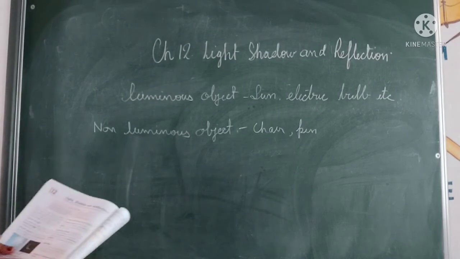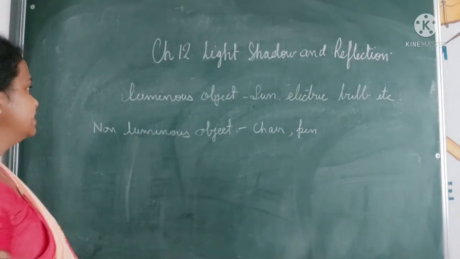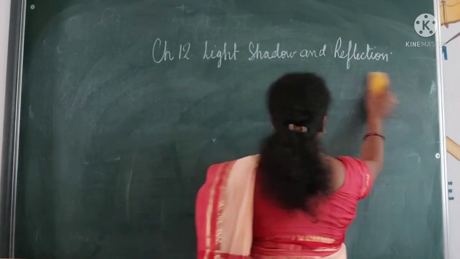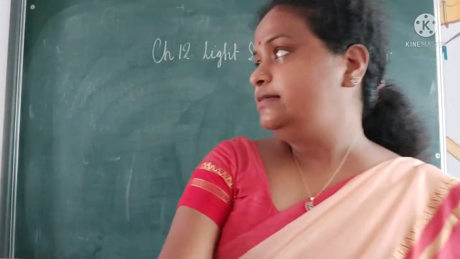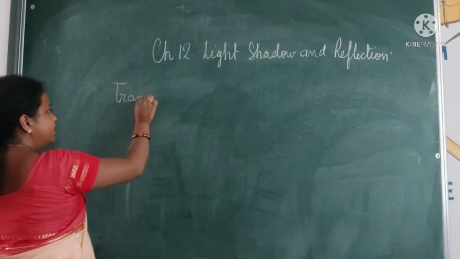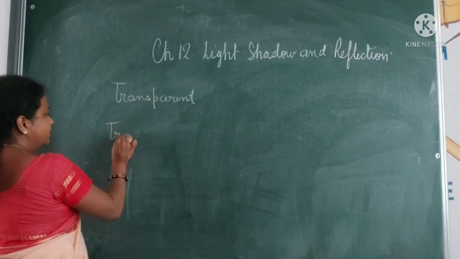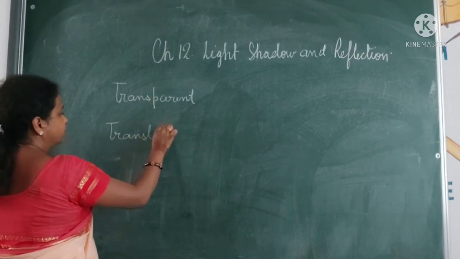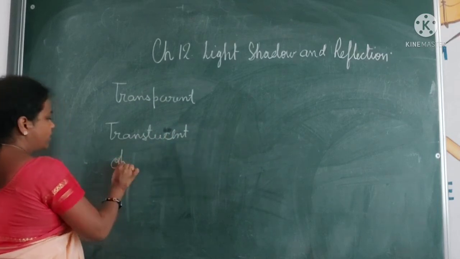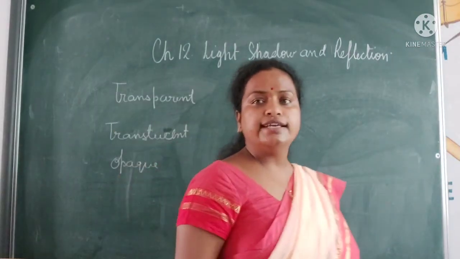Then next comes types of objects. How many types of objects are there? Mainly there are three types. What are those? Let us see. First is transparent, second is translucent, and third is opaque. Transparent, translucent and opaque.